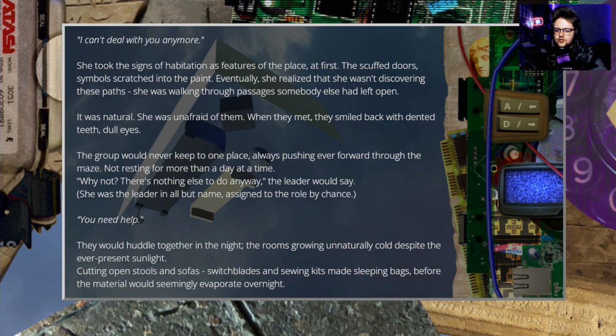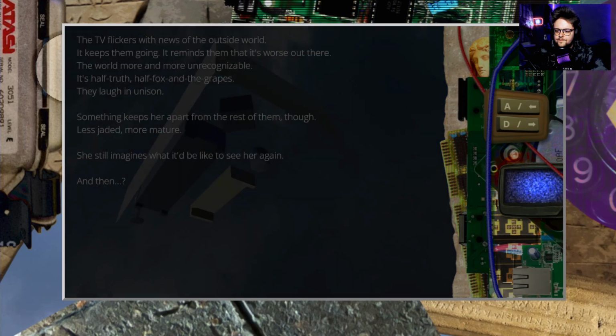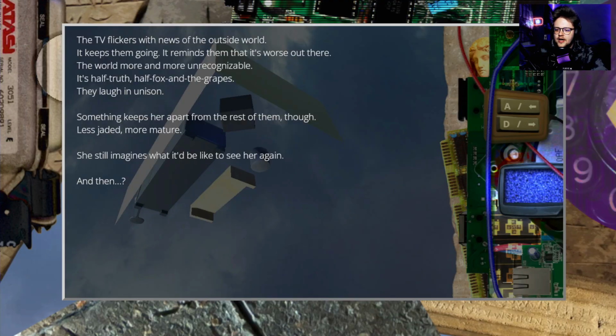"Why not? There is nothing else to do anyway," a leader would say. She was the leader in all but name, assigned to the role by chance. "You need help." They wouldn't huddle together in the night. The rooms grew unnaturally cold despite the ever-present sunlight. Cutting open stools and sofas, switchblades and sewing kits made sleeping bags before the material would seemingly evaporate overnight. The TV flickers with news of the outside world. It keeps them going. It reminds them that it's worse out there. The world more and more unrecognizable. It's half truth, half fox and the grapes. They laughed in unison. Something keeps her apart from the rest of them, though.